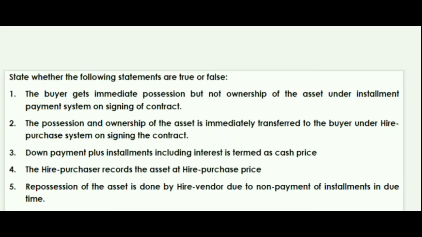Next question: the possession and ownership of the asset is immediately transferred to the buyer under hire purchase system on signing the contract. No guys, just signing the contract is not enough. Thereafter you have to make the payment and do the other formalities. So the statement is false. Next: down payment plus installment including interest is termed as cash price. No guys, that's not correct. That's a false statement.